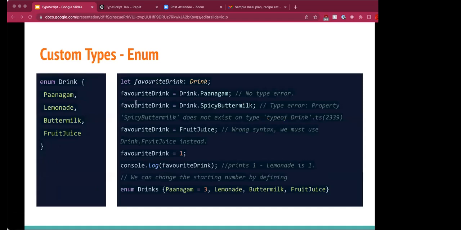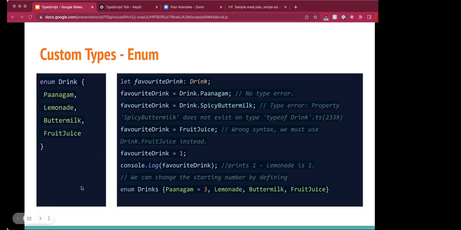There are many situations when we might want to limit the possible values of a variable. So for this, we can use a complex type called enum. We use enums when we would like to enumerate all the possible values that a variable could have. This is in contrast to most of the other types we have studied. A variable of string type can have any string as a value. There are infinitely many possible strings, and it would be impossible to list them all. But enum has only a specific set of values. In this example, we have a specific set of drink names, like in a menu.